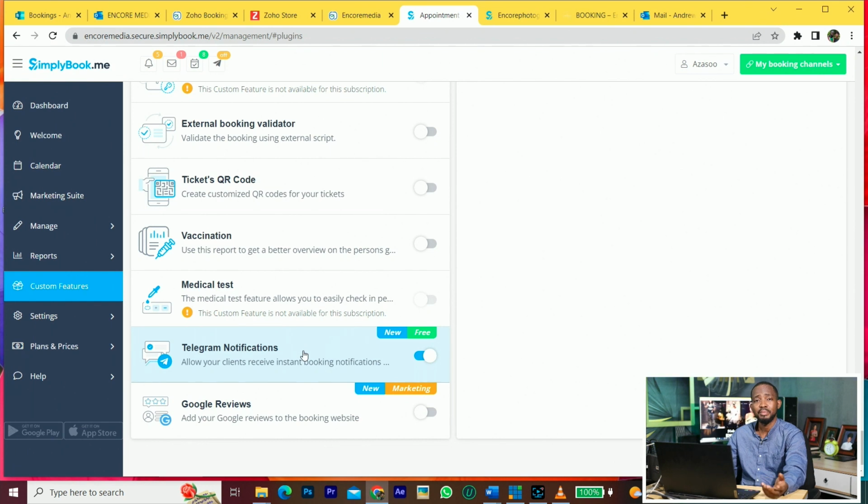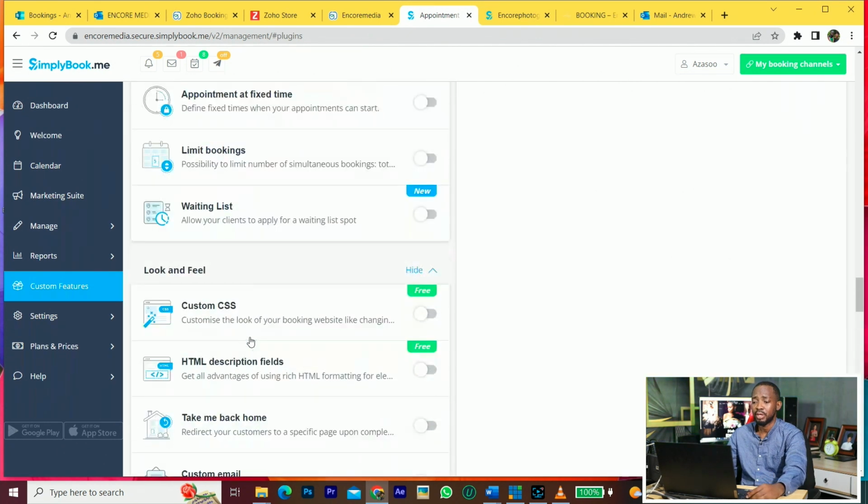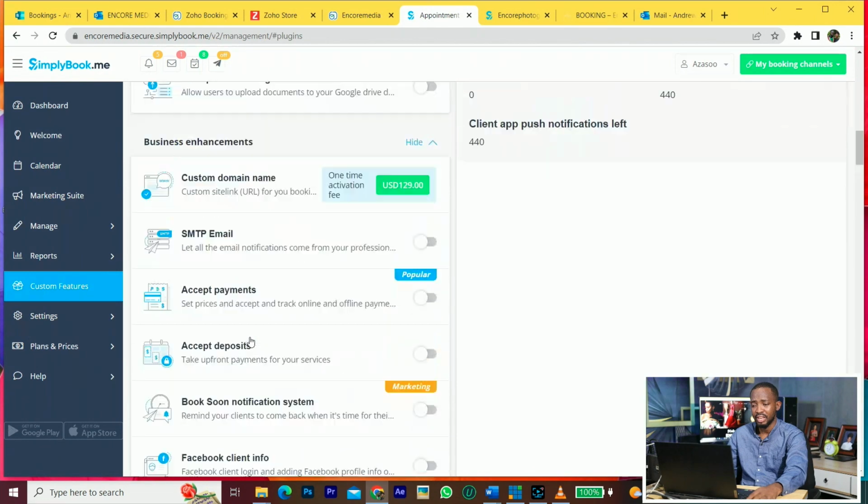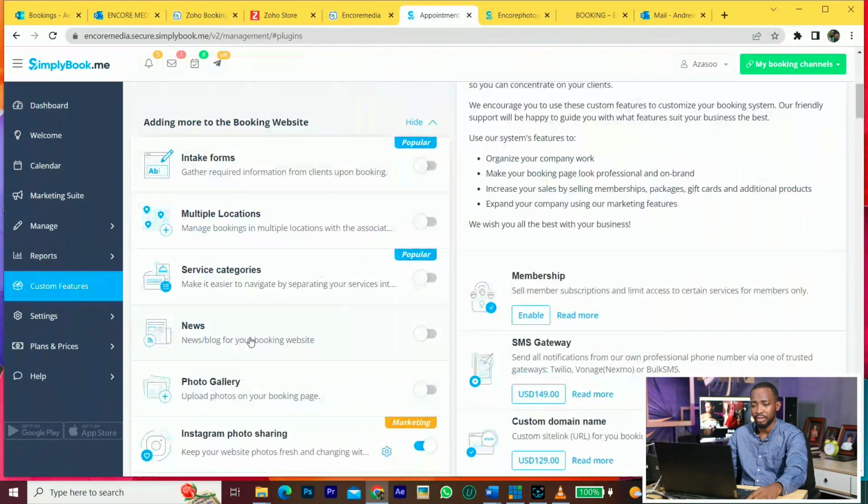They can just go and type a code, they subscribe to your Telegram channel, then they will get all the information from there. It's a nice feature that I've tried and it works. Okay, so if you want news, it's like a website. If you want news, you can select the news, but remember, depending on the package you are using.